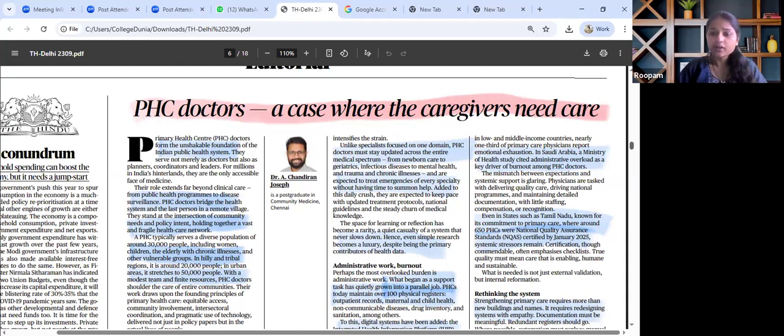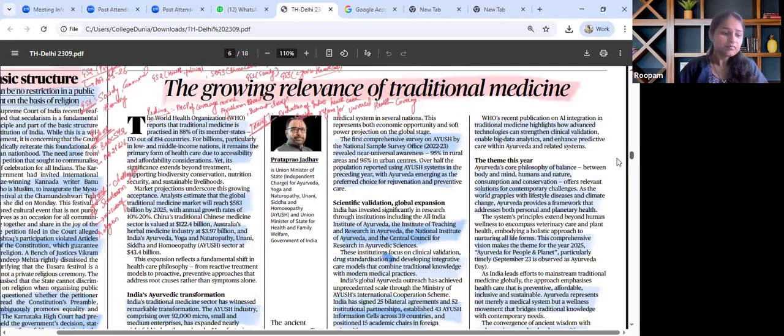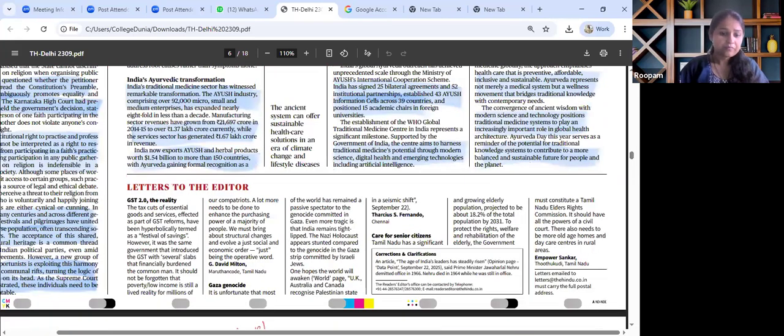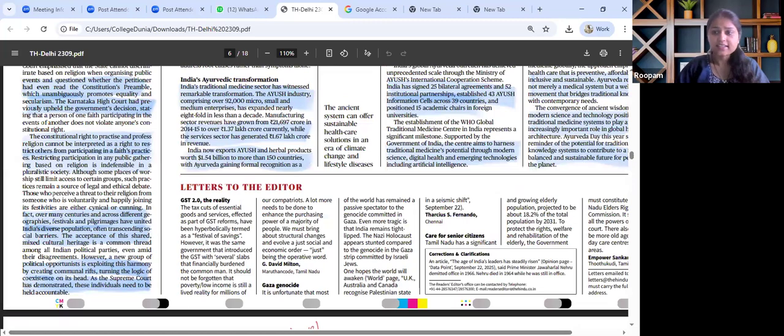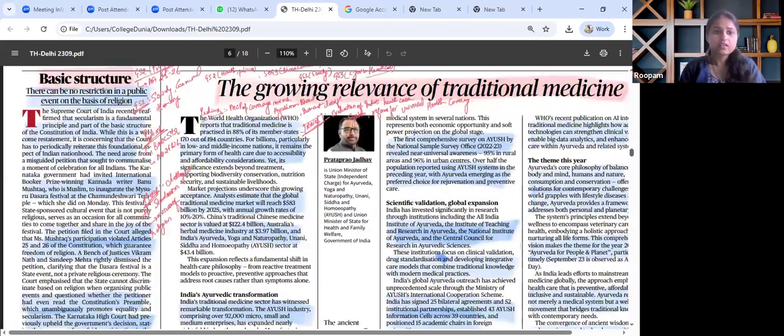Moving on, the next important article in the paper that needs our attention talks about basic structure and secularism with regard to religion. When we map this article, this will fall under GS paper 2 polity, wherein the basic structure doctrine is to be revised.